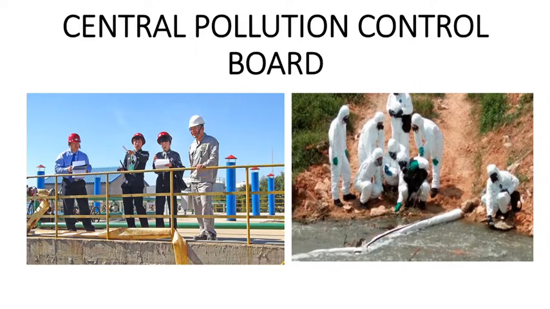The work of these boards, the work of these departments, is to go to places and check the water quality, check the air quality, and check the soil quality of a particular region, and then come up with an investigation result: which area has maximum pollution, why the pollution is happening, is there a factory nearby which is leaving some waste, or what are the different things that are mixing up with the soil or water that is polluting it. So continuously these departments are checking, and then they are working on the remedy for this pollution.